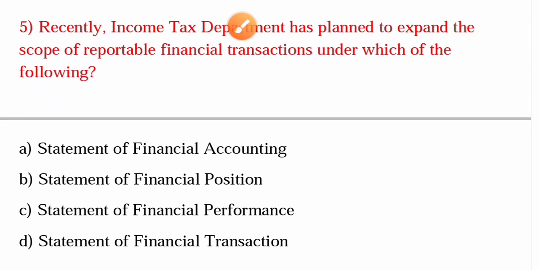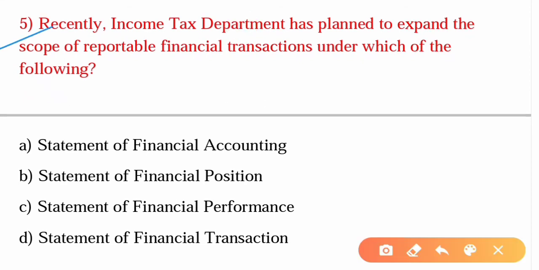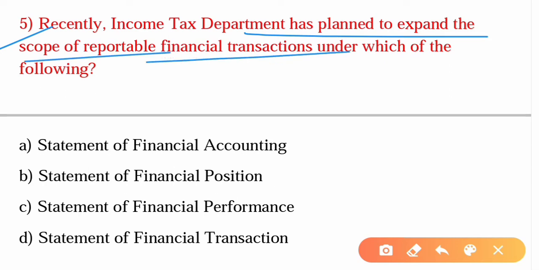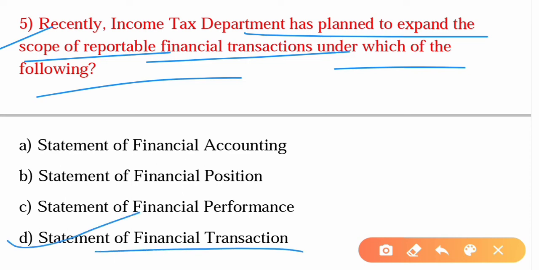Alright, moving on to the fifth question. Recently, the Income Tax Department has planned to expand the scope of reportable financial transactions under which of the following? The answer is option D, Statement of Financial Transaction. SFT, the Statement of Financial Transaction, is a report of specified financial transactions by specified persons, including prescribed reporting financial institutions.